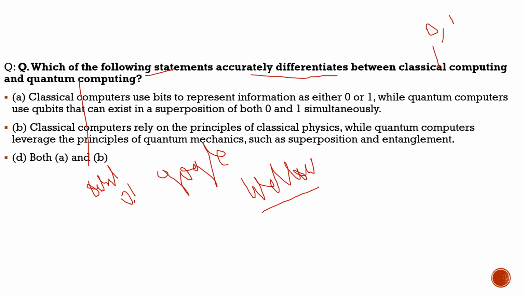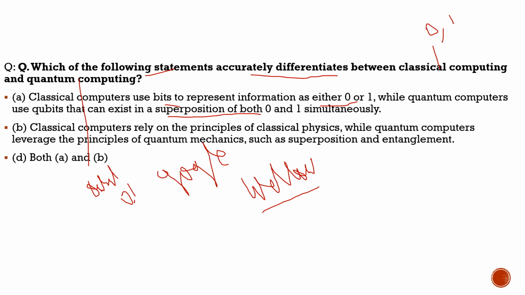Here the question says, first statement: classical computers use bits, 100% correct, to represent information as either 0 or 1, while quantum computers use qubits that can exist in a superposition of both 0 and 1 simultaneously. If you want to understand more about it, you can take a classical example, either the dual nature of light, as it has particle nature and wave nature at the same time, or the example of Schrödinger's cat.